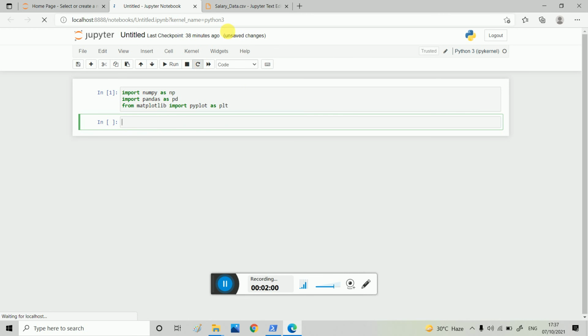Firstly we have to import the dataset, the file Salary_Data.csv. So data is equal to pd.read_csv and the file name, salary data dot csv. You can watch my pandas video if you have any difficulty.